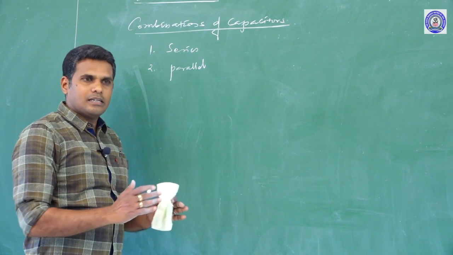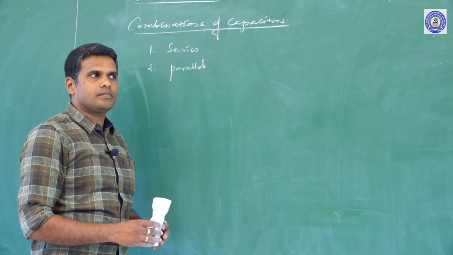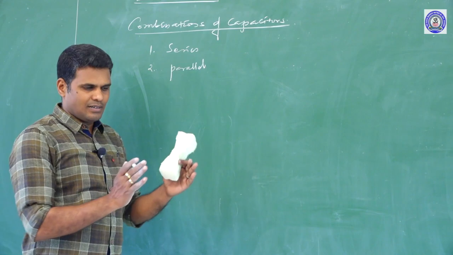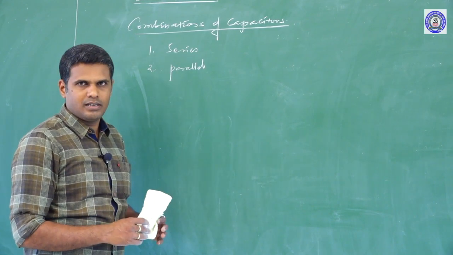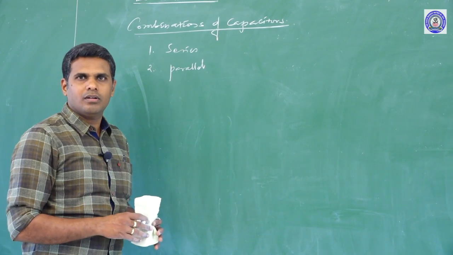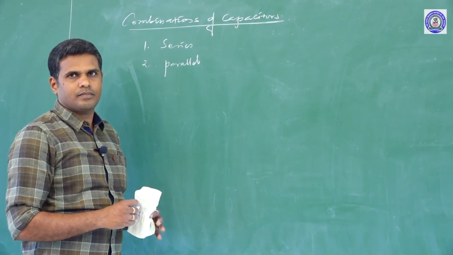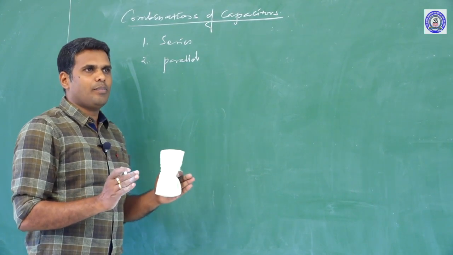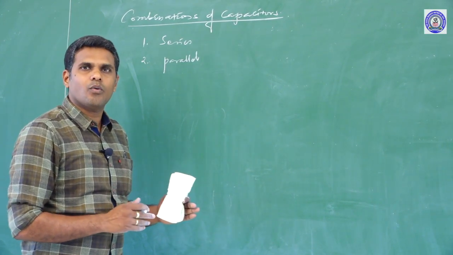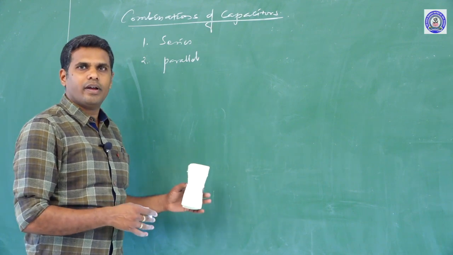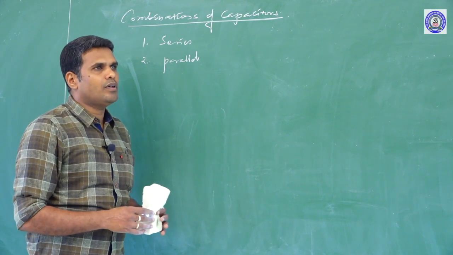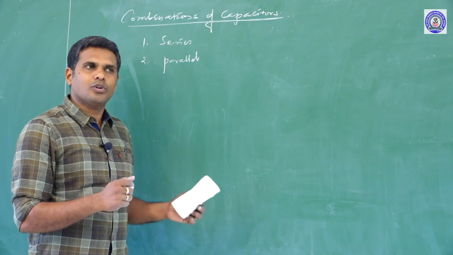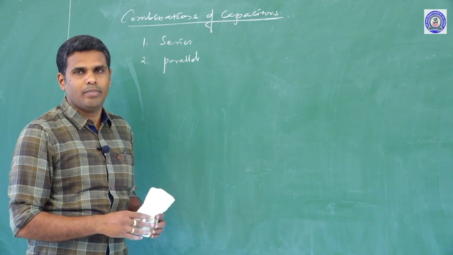Suppose you are constructing an electronic circuit or electrical circuit, you need a certain value of capacitance of the capacitor, but it is not available. So we cannot drop the circuit. Instead, we can go for its equivalence. If one single capacitor of capacitance 10 microfarad is required, instead of using a 10 microfarad capacitor, you can have two 5 microfarad capacitors which are connected in parallel, so that they behave as a 10 microfarad capacitor.